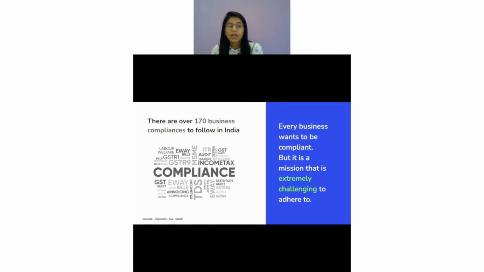Now talking about GSTR-9, there is also one table, table number 13, which talks about ITC related to the current year claimed in the next financial year. There you just have to show that figure, that this is some ITC which is related to the current year claimed in the next financial year. So that is how you will be able to explain it. So hope, Vinod, that answers your query. And still, if you have any further query, you can ask the same.